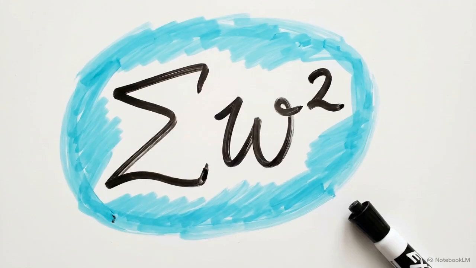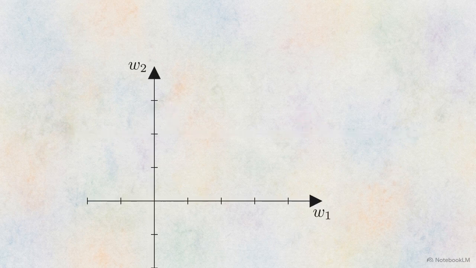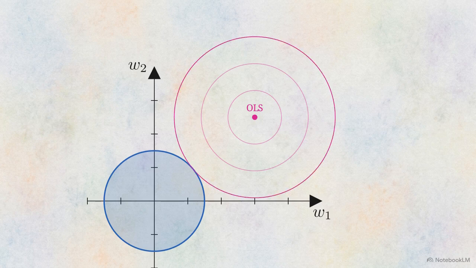Ridge regularization, also known as L2, penalizes the sum of the squared coefficients. Ridge's squared penalty scales downward force with weight size. Massive weights shrink rapidly, but as they near zero, the force weakens, never reaching absolute zero. Graphically, this forms a circular boundary. Expanding error rings hit the circle at a tangent, leaving both variables active.